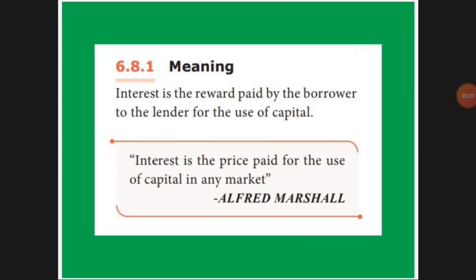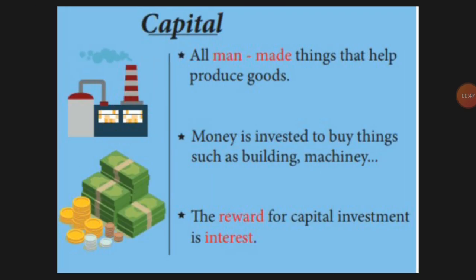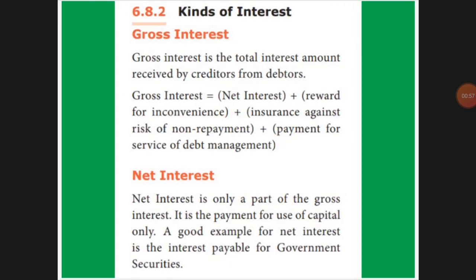According to Alfred Marshall, the interest paid for the use of a capital, the money we have borrowed from others, we use it, and the money use பண்ணதுனால நம்ம interest கொடுக்குறோம். அதுதான் Marshall defined. So you can see that whatever the money and also the material, man-made things, if you are using them, for that you can pay the interest. If you use the money, the reward is that interest.